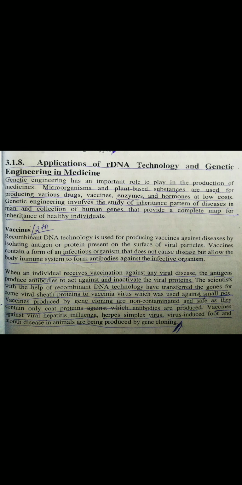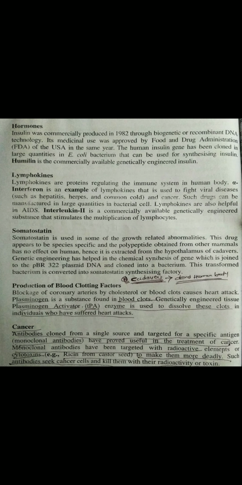Next is hormones. Hormones are produced by rDNA technology. First, insulin hormone was produced in 1982, and the FDA approved the commercial production of insulin in 1982.